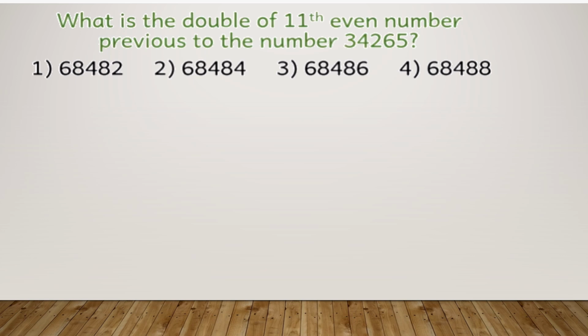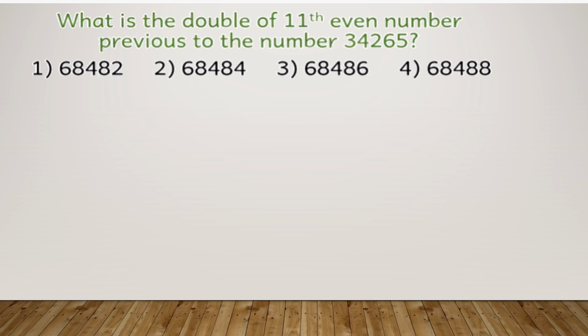So first it is giving you the number itself, say that number is 34,265. That is your number which has been given to you. You have to find the 11th even number previous to this, and then double it. Okay?